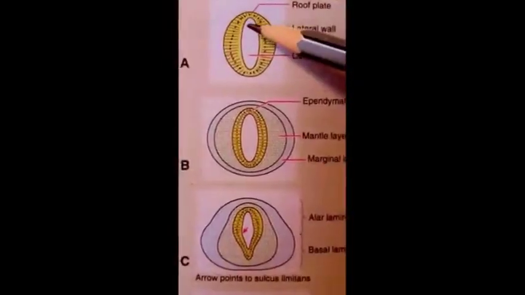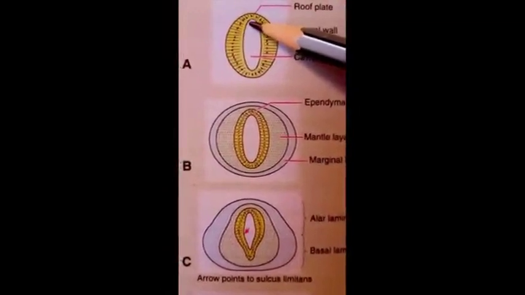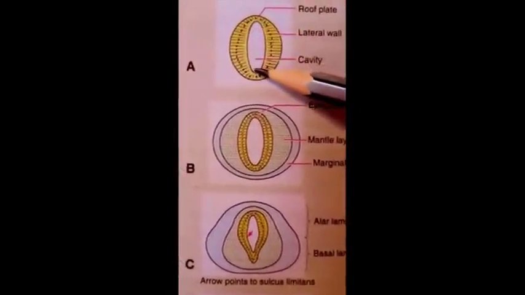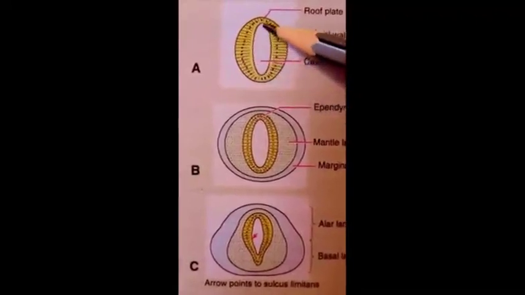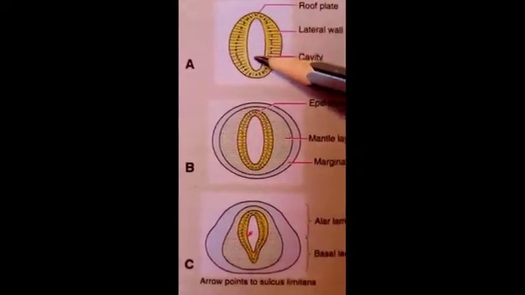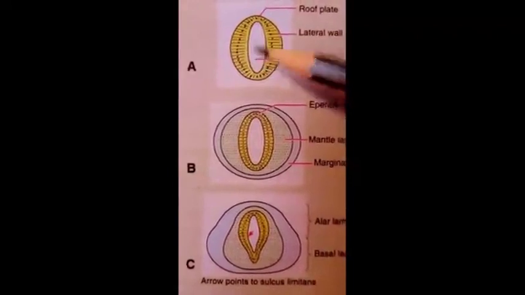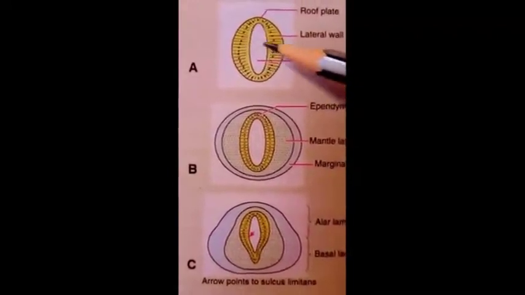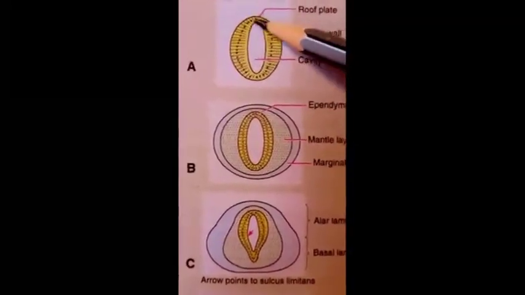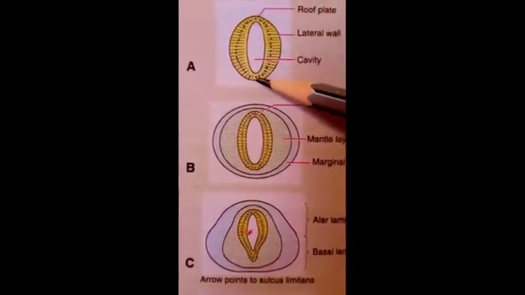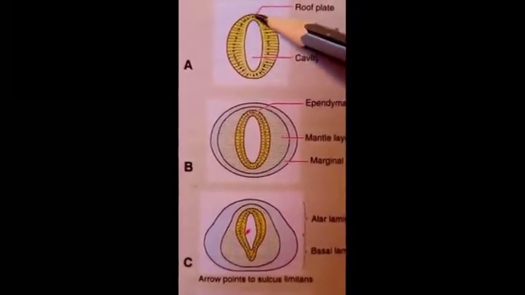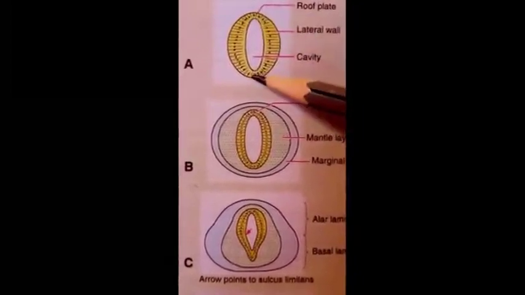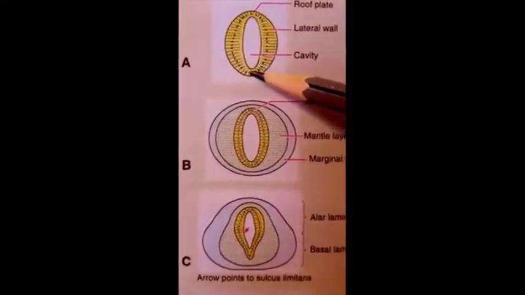During early development of the spinal cord, its cavity is visible in the form of a dorsoventral cleft. Cleft means a narrow area. Its lateral wall is thick, but the roof and floor are thin areas. The roof is also known as the dorsal part and the floor is the ventral part of the tube.